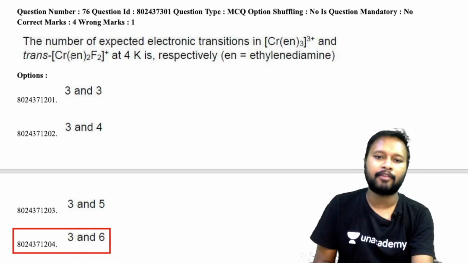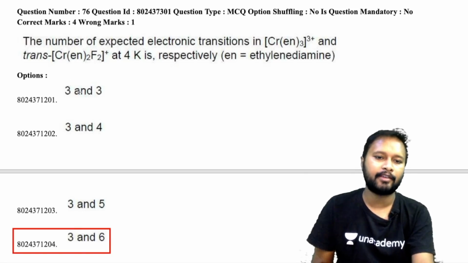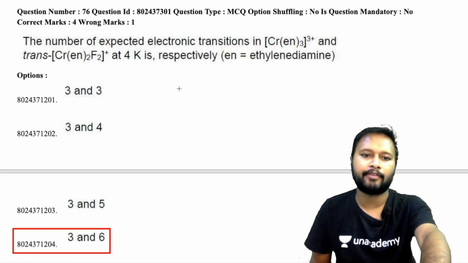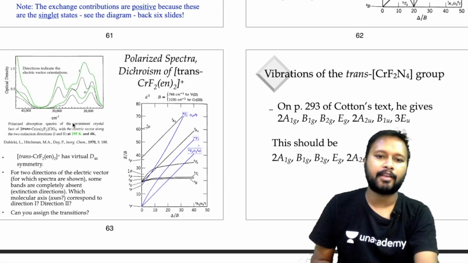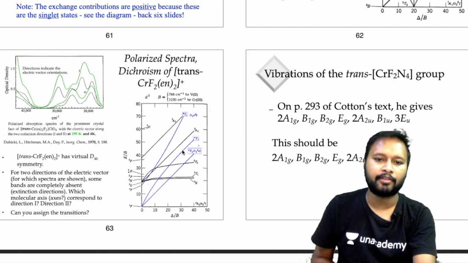So this particular part will not be done through the Orgel diagram. I'll give you the reference for this. I have just taken it from the internet. The reference says that for the polarized spectra of trans-[CrF2(en)2]+, you have to deal with the Tanabe-Sugano diagram, and there are a lot of peaks here.